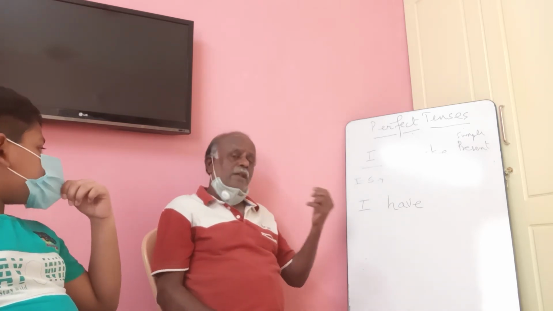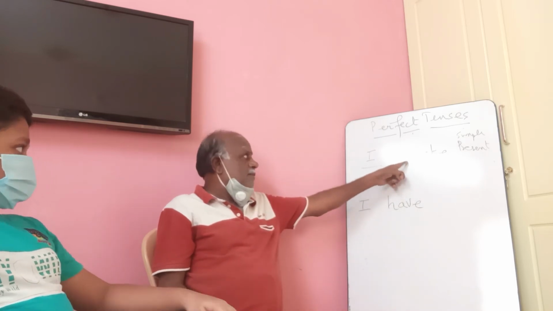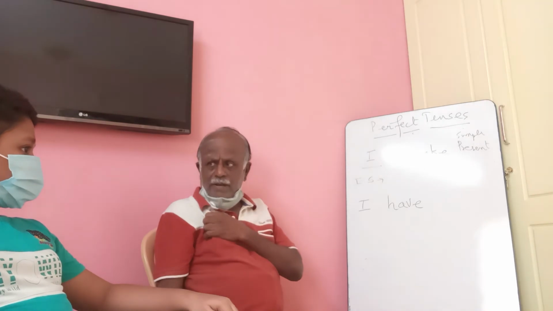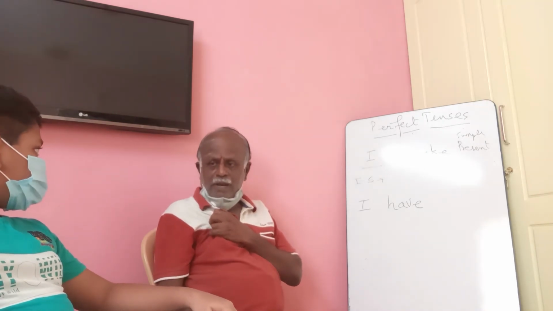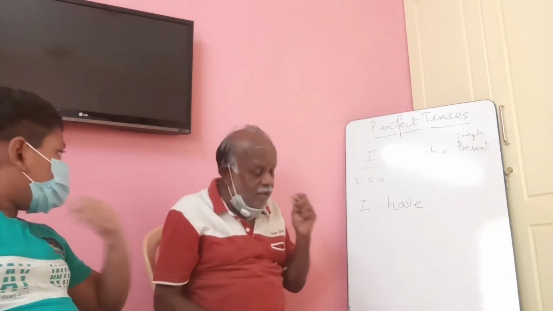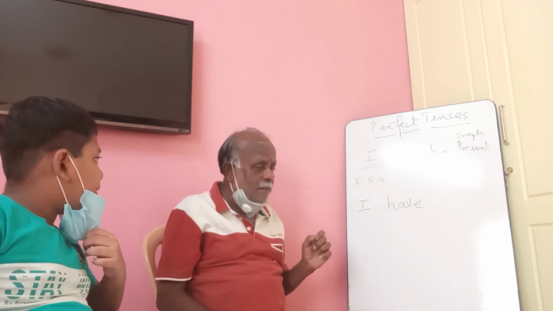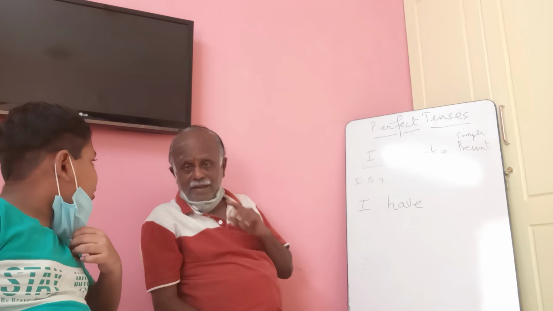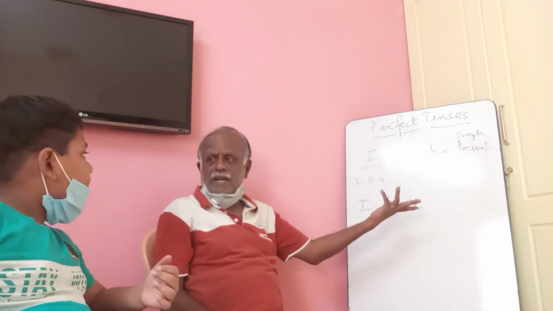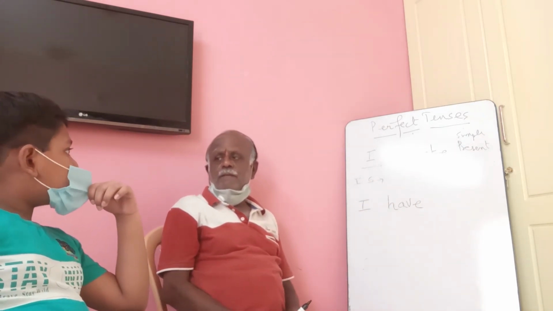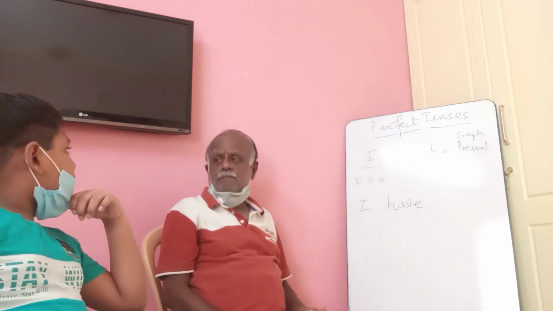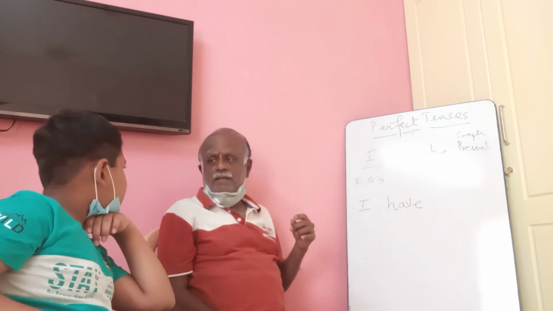Correct? Now, for the main verb make, do you know the past participle? Make is present tense only. What is the past form of make? Spelling?